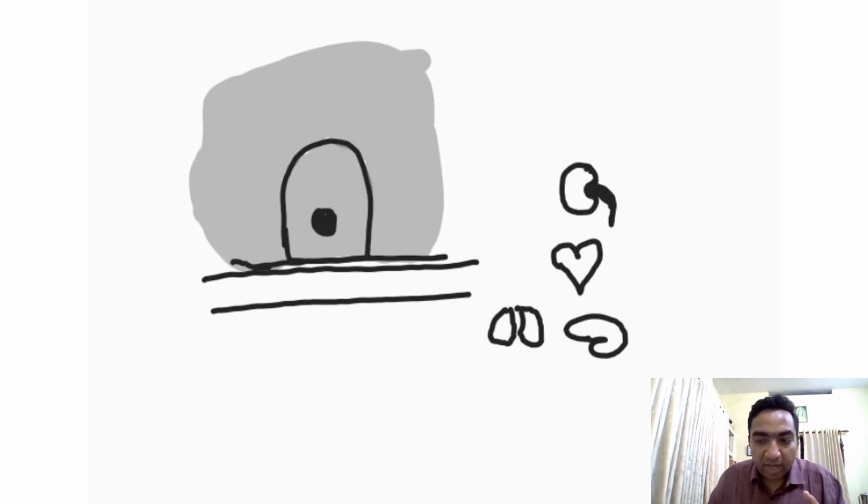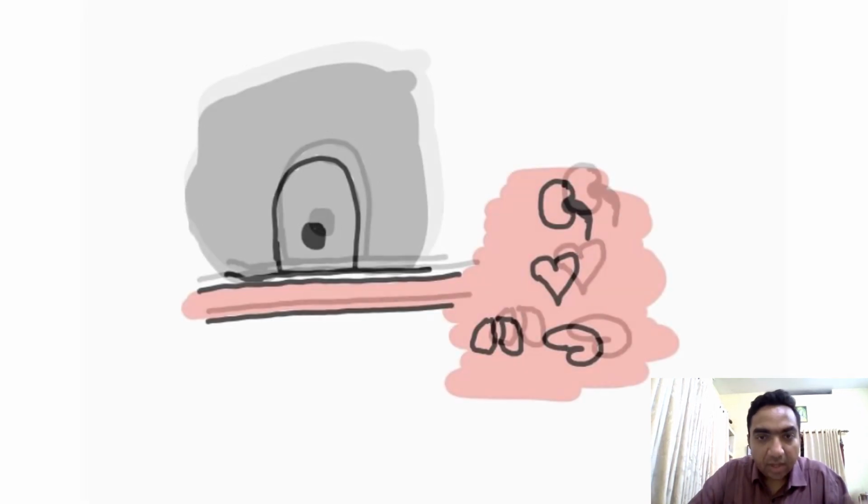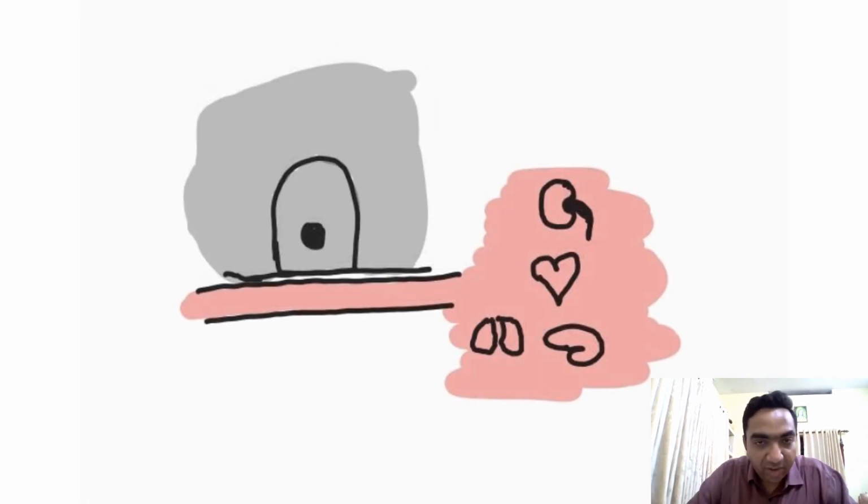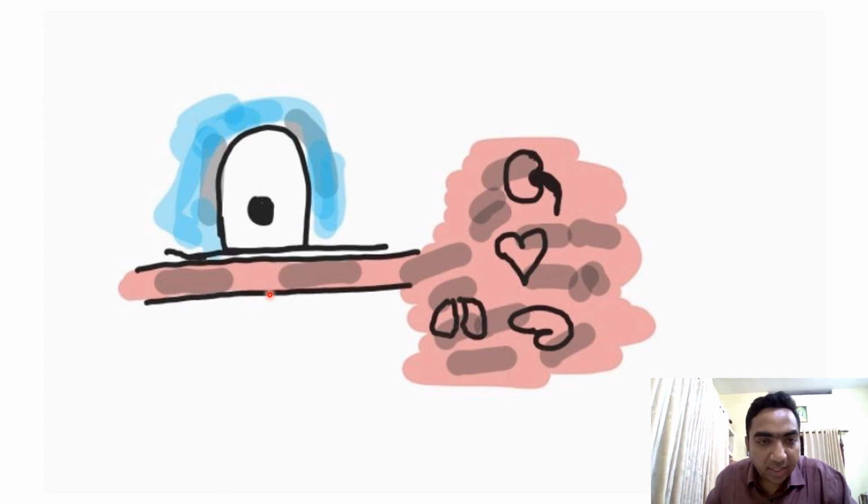Then we resuscitate the patient. Blood is reaching everywhere, but during this time, this acidotic part will go into the blood. Once it reaches the blood, it will make problems for the organs, and there can be slow dysfunction of the organs.